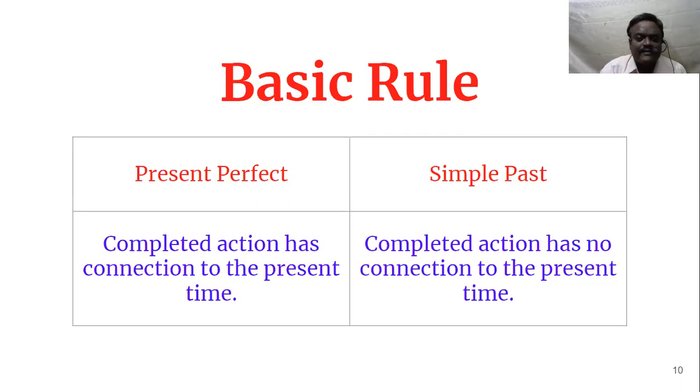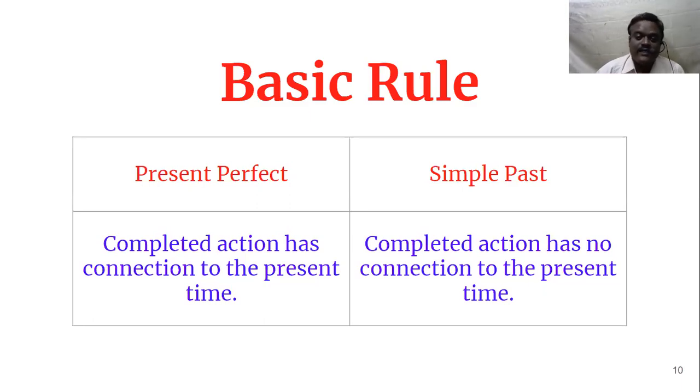If the time of action has a connection to the present time, we have to use present perfect. If the time of action has no connection to the present time, even if it is a second ago, it has no connection. Suppose I say, he ran away a few seconds ago. He went away a second ago. Ago means over. He went away only, we have to use. Suppose 1 hour back he went, but we express it in this way: he has gone just now.